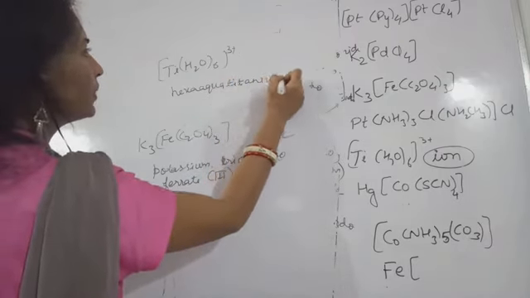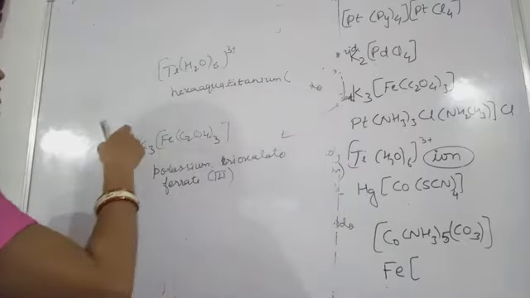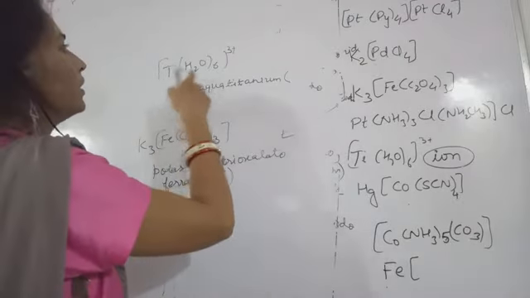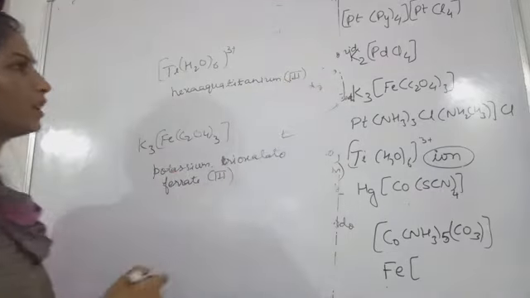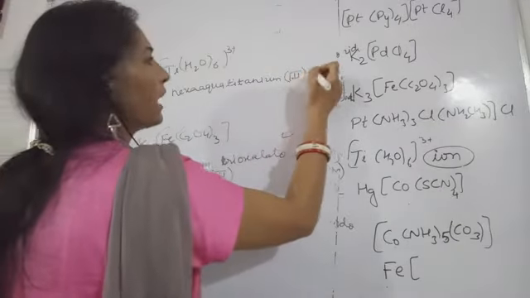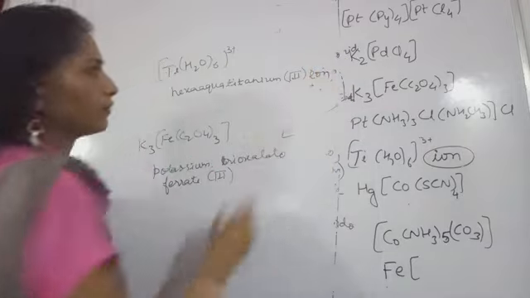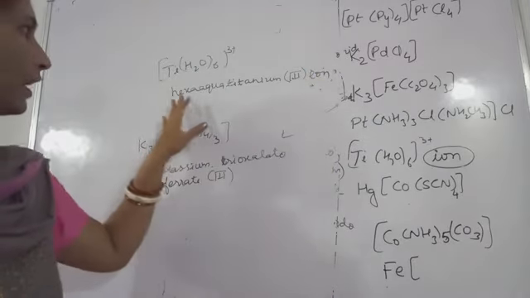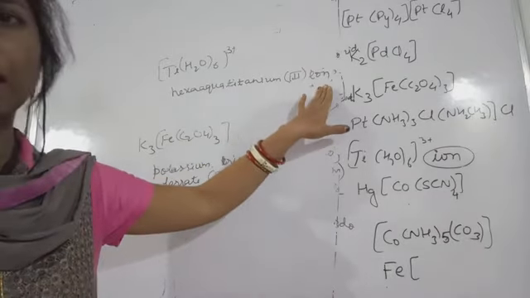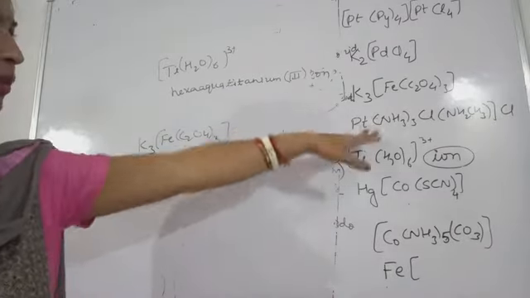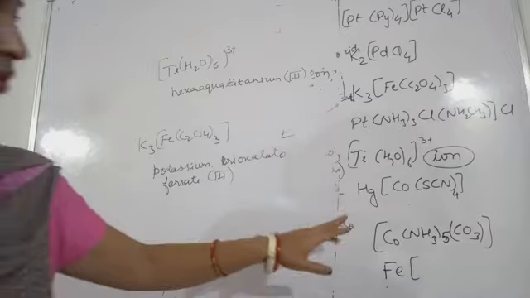Okay, titanium. What charge is this having? 3. So you write down titanium plus 3 charge. So 3 oxidation state it will be, and then titanium ion you will write, ion. Okay, once again I am telling you, hexaaqua titanium 3 ion. This will be the name of this compound. Okay, I hope you understood. Now this next.